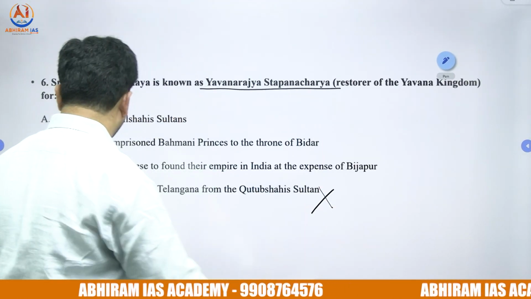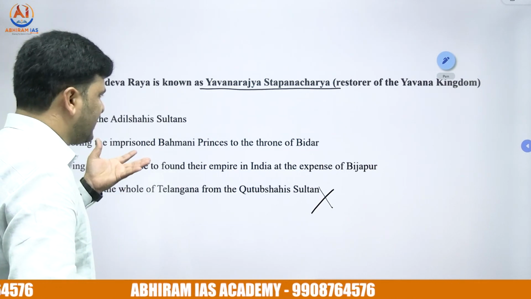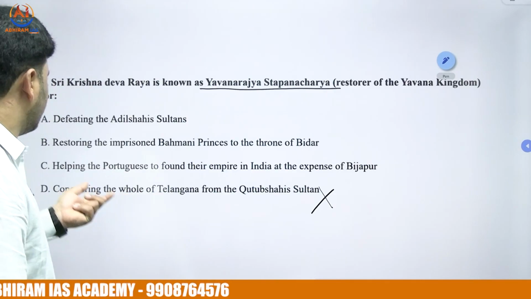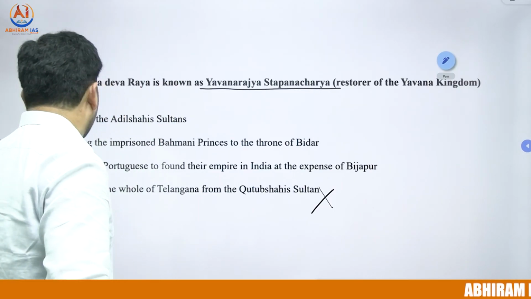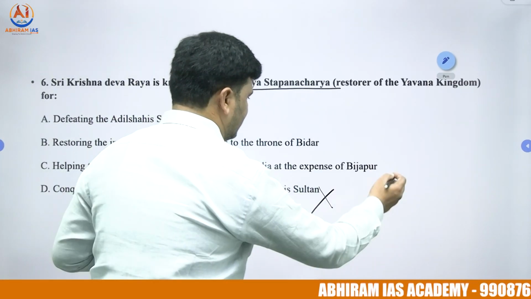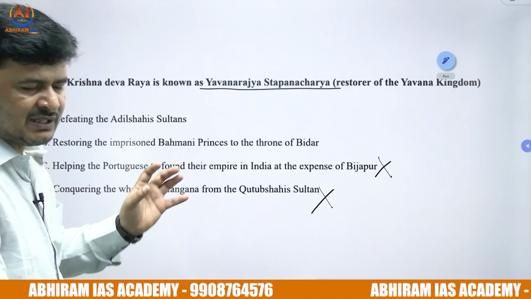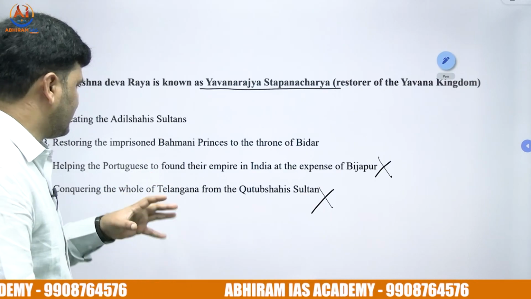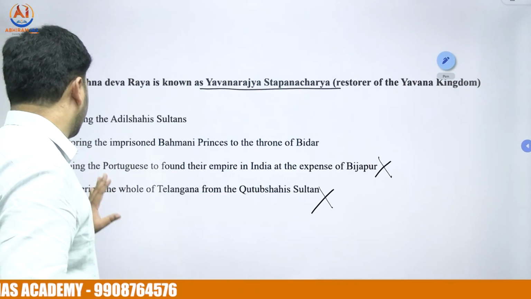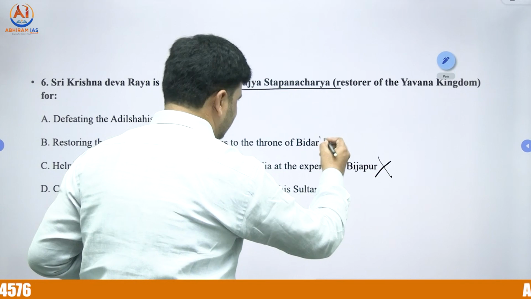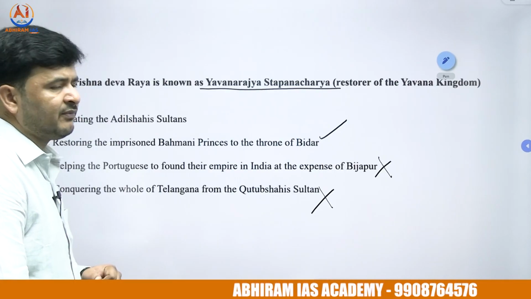Option D is incorrect. In fact, it can be easily eliminated. Defeating the Adil Shahi Sultans: in fact, he defeated the Adil Shahi Sultans, correct. Option C, helping the Portuguese to found their empire in India at the expense of Bijapur: no doubt, the Rayas of South India maintained good relations with the Portuguese. It does not mean the Rayas helped the Portuguese against native rulers. No, it's incorrect. So what options are left? A and B. Between A and B, the most suitable answer happens to be option B, restoring the imprisoned Bahmani prince to the throne of Bidar.